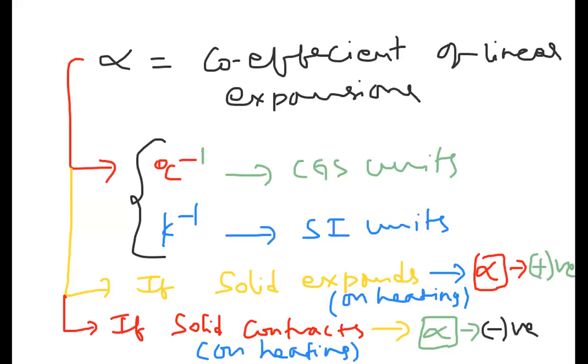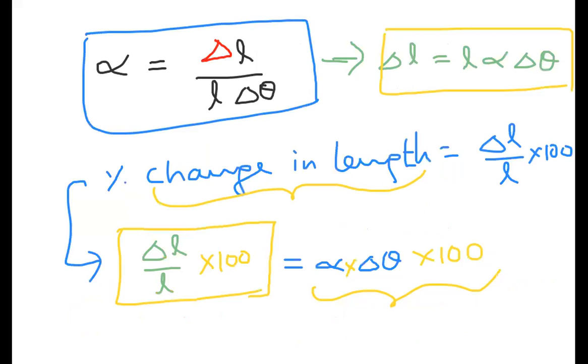Why, sir? When it expands, why is the alpha value positive? When it contracts, why is the alpha value negative? Why is it happening like that, sir? Because, observe here, alpha is change in length by original length. So what is change? Change we always write as final length minus initial length.